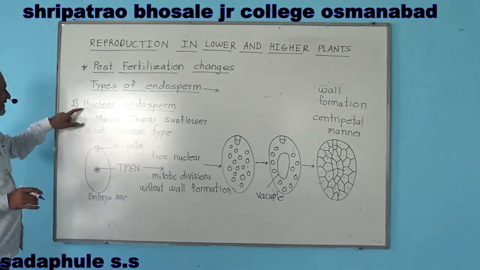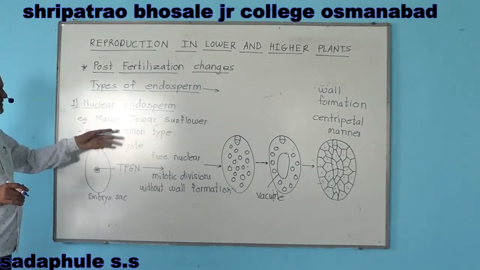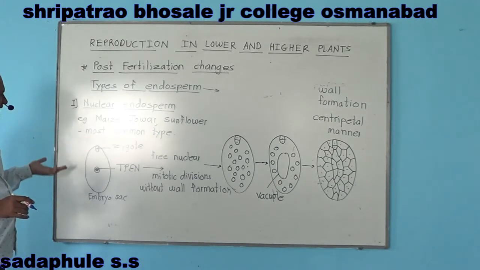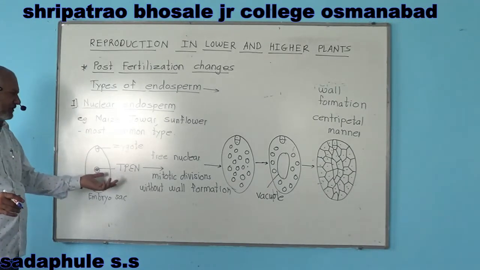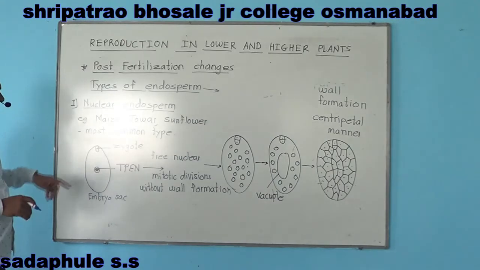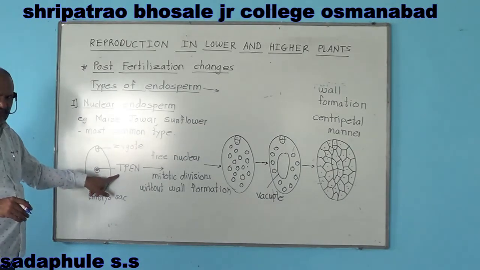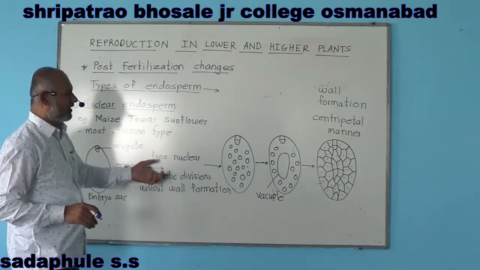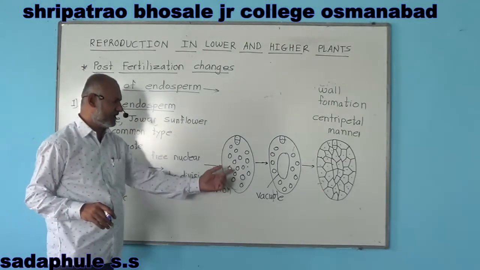Which type? Nuclear type. Example, maize, jowar, sunflower. It is the most common type and it involves free nuclear mitotic divisions. That is, the triploid primary endosperm nucleus divides by free nuclear mitotic divisions to form a large number of nuclei.